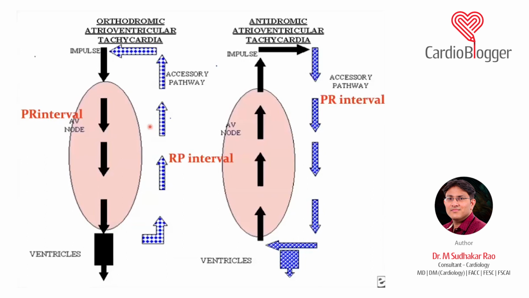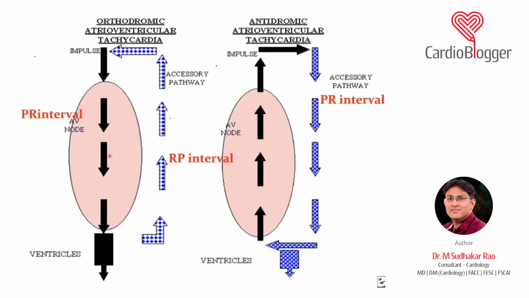As the name suggests, orthodromic means from the SA node to the AV node, it goes via the normal pathway. And because it goes via the normal pathway, the fast pathway, which has a lesser refractory period, it is a narrow QRS tachycardia. But when it goes from the ventricle to the atria, it goes via the accessory pathway. That is suggested by the RP interval.